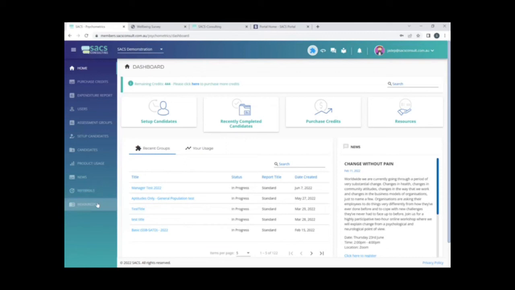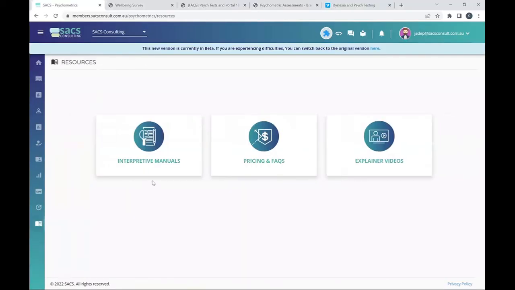And lastly, the resources page is your go-to source for any information about our psychometric assessments. You'll see we've got 3 main options: interpretive manuals for every level of assessment that we offer, as well as our additional measures that can be added to any assessment combination.